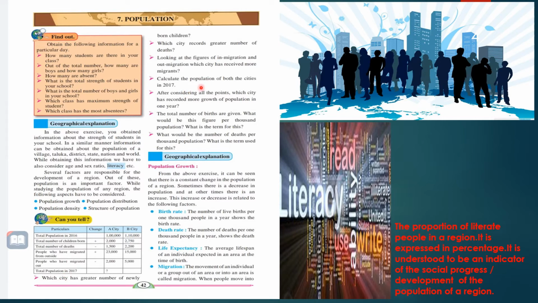The population of A city in 2017 is 1,21,500 and B city in 2017 is 1,20,550.